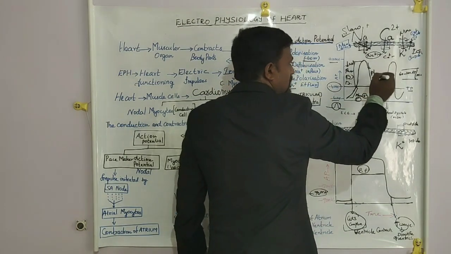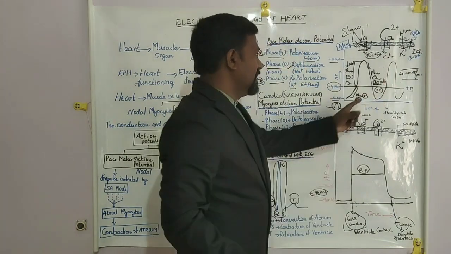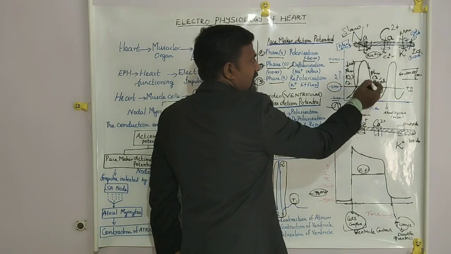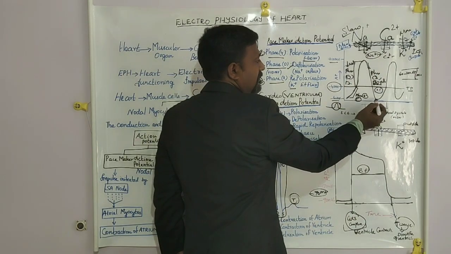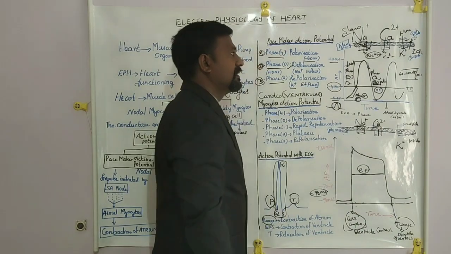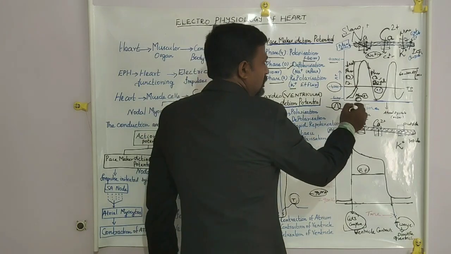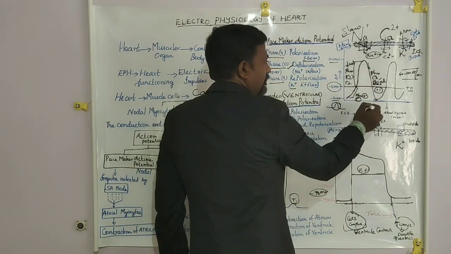So this leads to phase 3 repolarization. The curve comes down from the positive charge to minus 60 millivolt. This is called repolarization. This is one set of action potential.